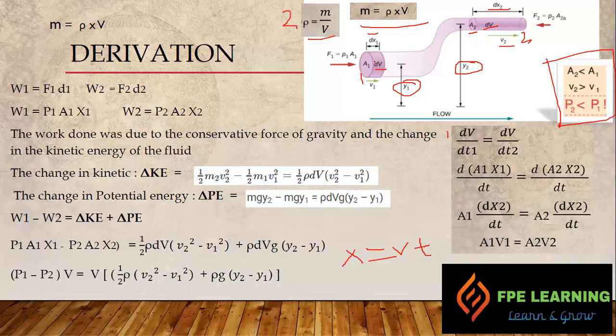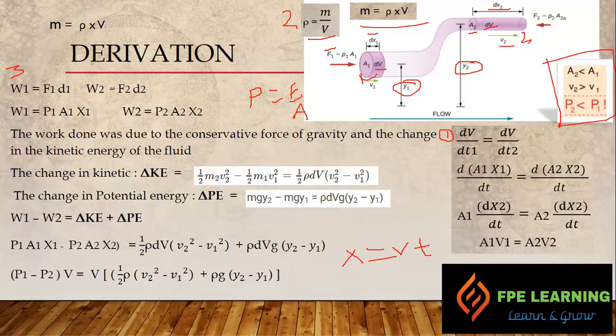And then we have the third concept, right? This is first, this is second, and this is third, which is saying that to put water inside the pipe at section 1, at cross section A1, we need some force, right? Some force is required to put water inside the pipe. Now that force depends on the pressure, right? So force equals pressure into area. We know from the basic equation that pressure equals force by area, F by A. So we can just move that aside. So force equals P1 A1.